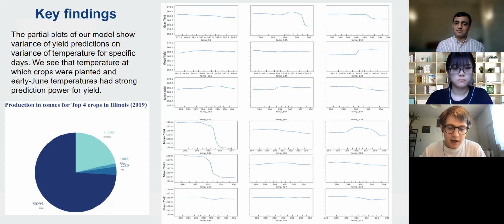Finally, 100 days after the corn and soya are planted, around June, we see that if the temperatures are too extreme, then the yield decreases quite a bit. We could interpret this by saying, if there's a drought, if it's very dry and hot, then of course the yields are going to be different. But it's fantastic that without us telling our model this, it was able to infer this from just temperature and yield data. Next slide, please.